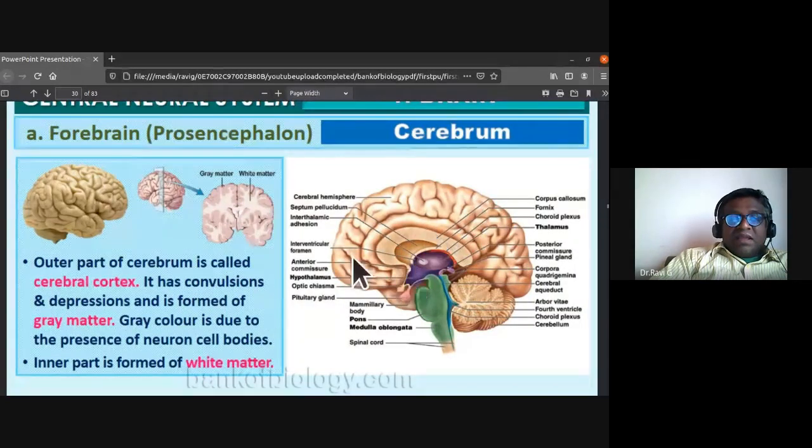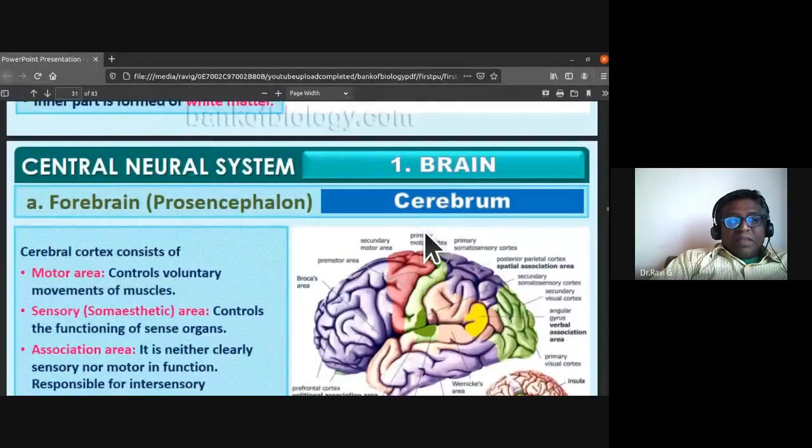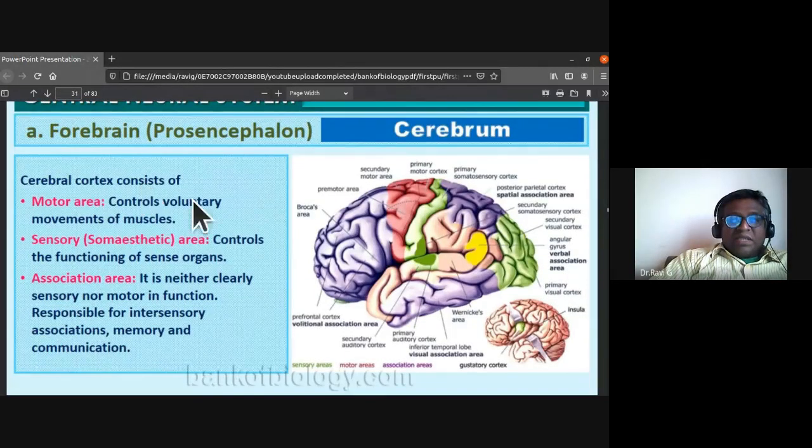The gray color is due to the presence of neuron cell bodies, that is cytons, which are not myelinated. The inner part is formed of white matter, where there are myelinated fibers. So the cerebral cortex belongs to our forebrain, the prosencephalon, the cerebrum.